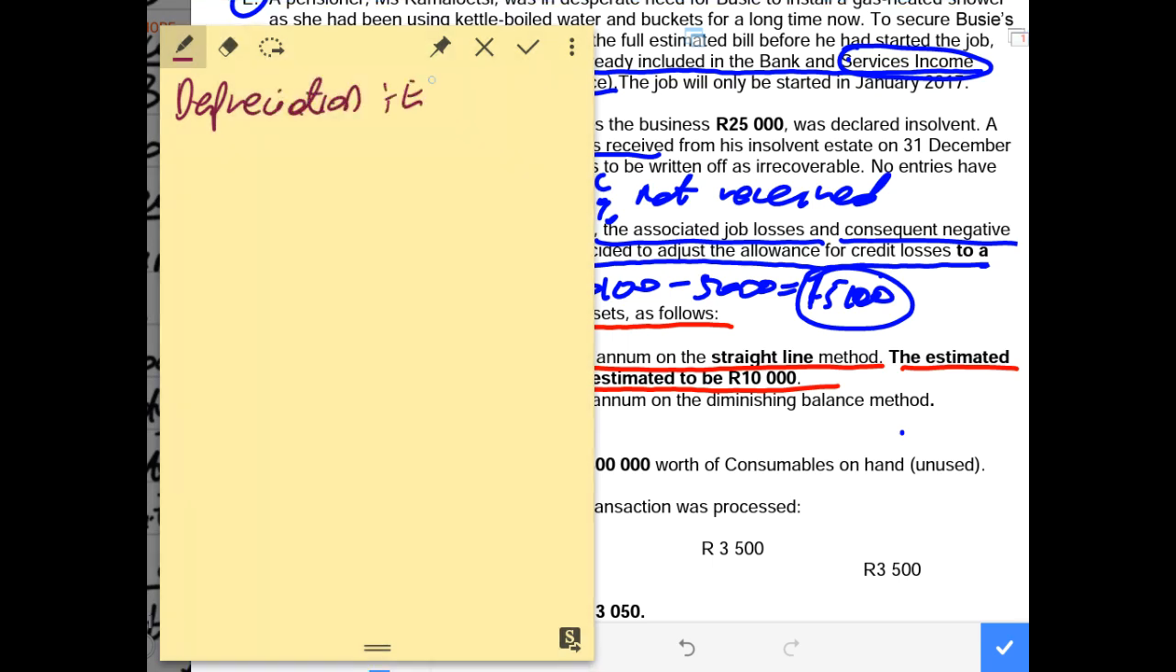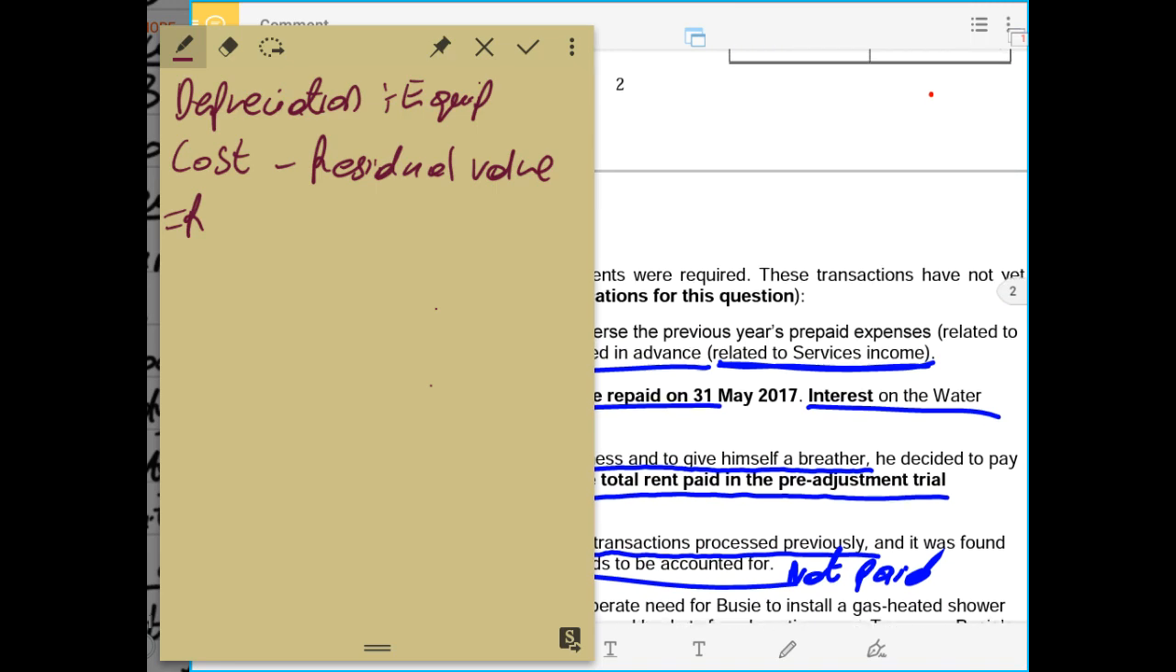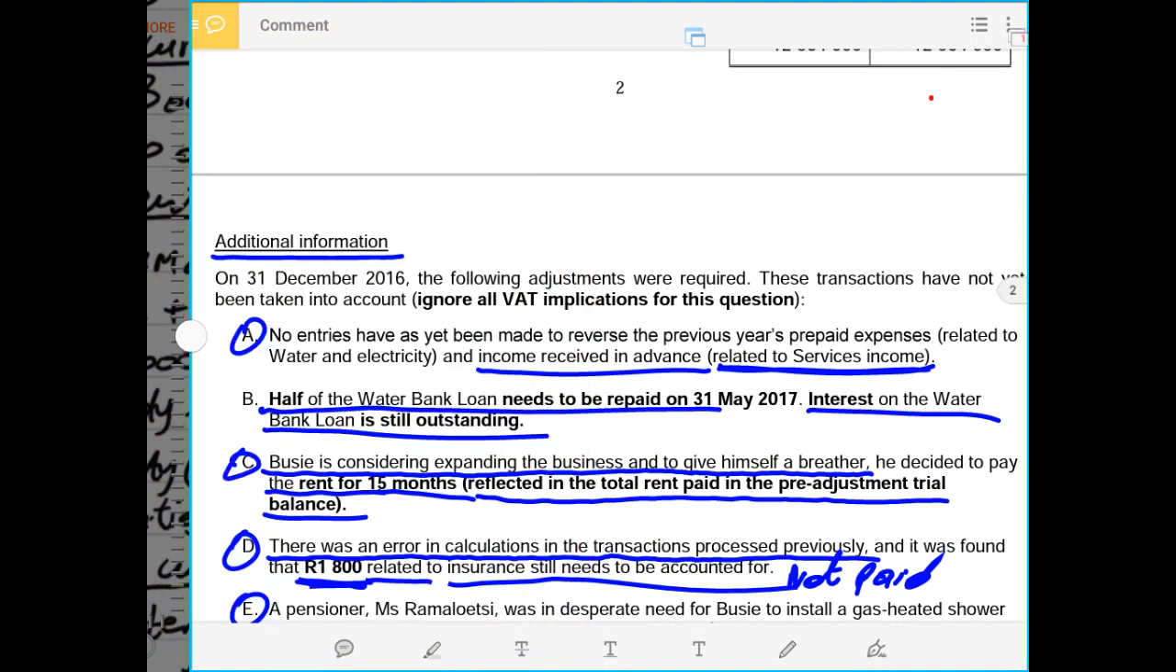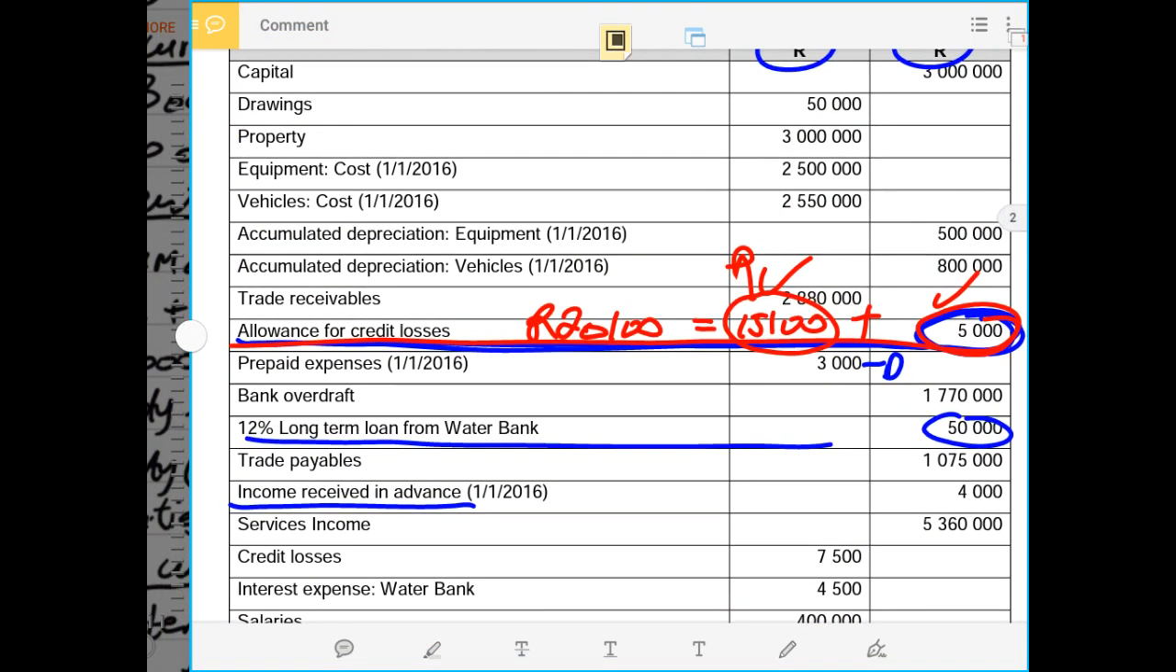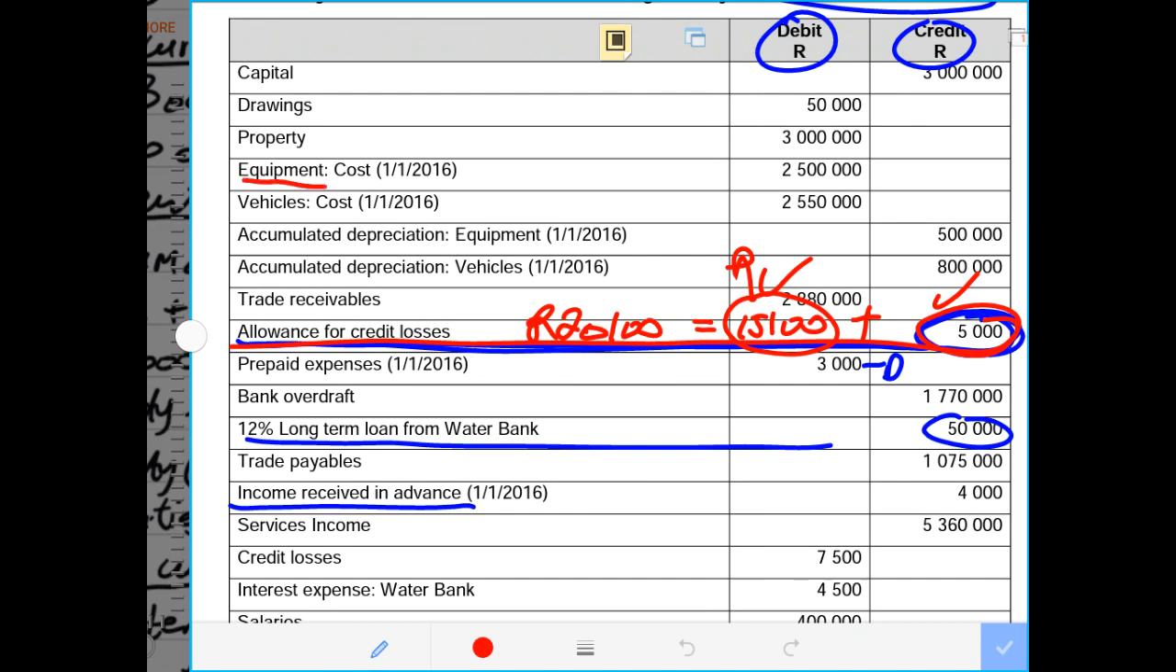Depreciation on equipment is on a straight line method. So now we know that it is the cost less residual value, or scrap value. The residual value in this case is given to us as 10,000. We first have to check how much was the cost of this equipment, and the cost of the equipment is